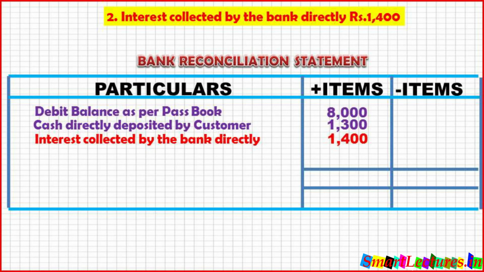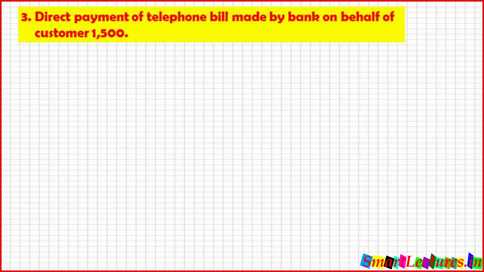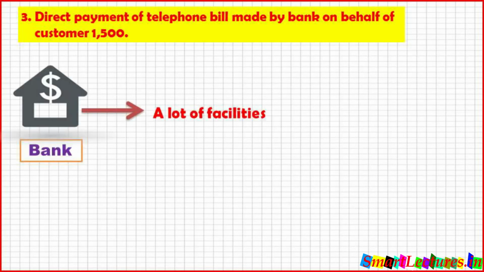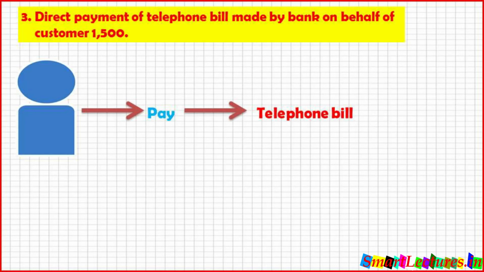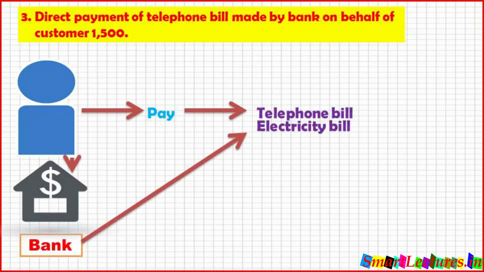Next item. Direct payment of telephone bill made by bank on behalf of customer 1,500. You know, nowadays bank is providing a lot of facilities. If you want to pay your telephone bill, electricity bill, club bill or other things, bank can pay on your behalf. It means we instructed our bank to pay our telephone bills regularly and the bank paid. And their amount was 1,500.